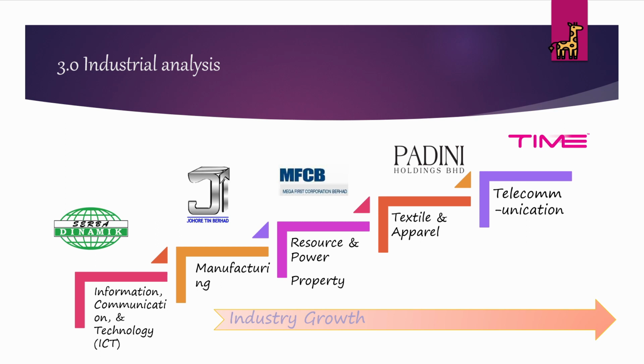Secondly, Johor Tin Berhad is a manufacturing-based company. The manufacturing industry recorded strong sales growth since 2016, contributed by many subsectors. Johor Tin Berhad is separated into two subsectors, tin manufacturing and F&B manufacturing. Its revenue has also increased since 2016 till now. Good bargaining power over suppliers and buyers is the edge for Johor Tin Berhad.